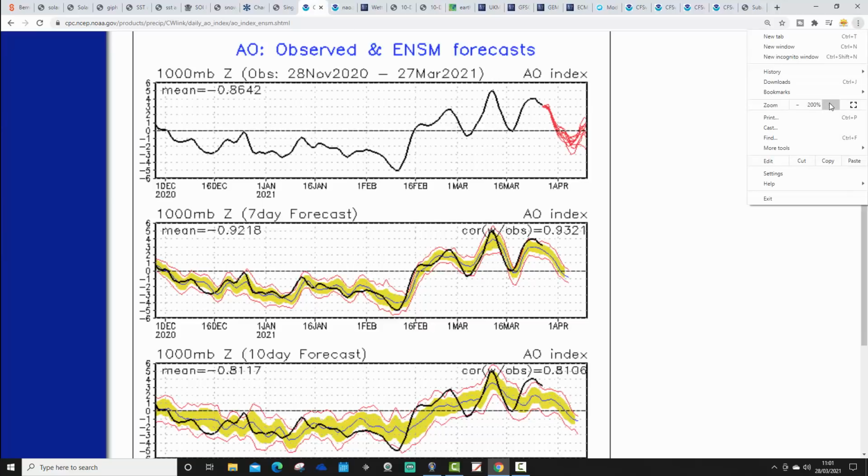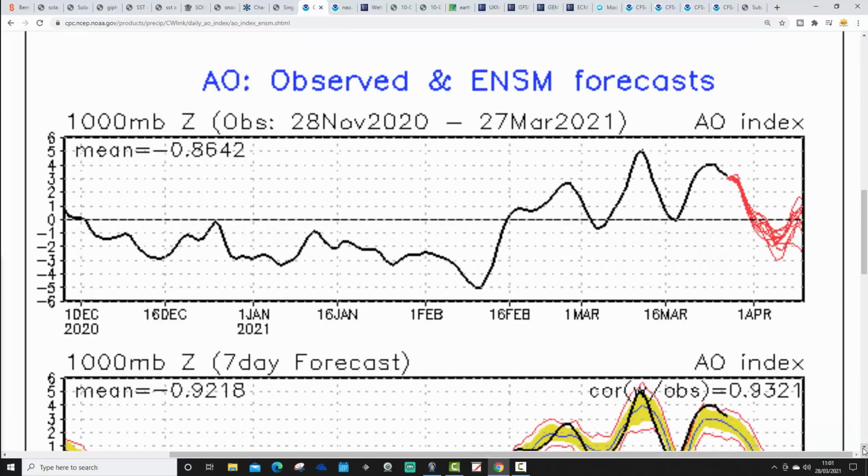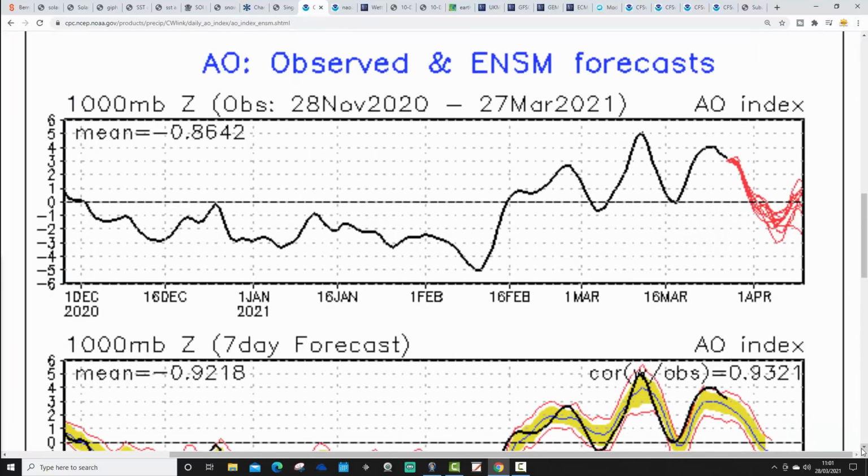Right, Arctic Oscillation observed and forecast next. So again, as with all of these indexes, this one is just an index that's reflecting the atmospheric state, it doesn't drive anything. It just tells what the atmosphere is doing. When the AO is positive, we'll have low pressure over the Arctic, over the pole. When the AO is negative, we'll have high pressure blocking over the Arctic and over the pole. At the moment, the AO is in a strongly positive phase.